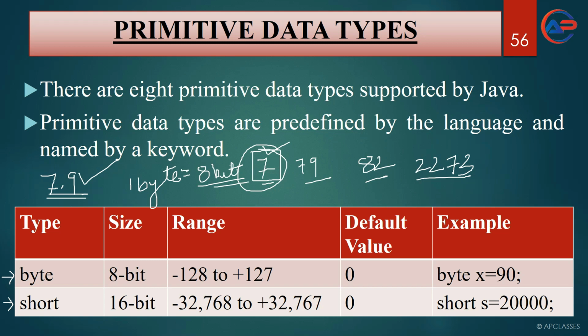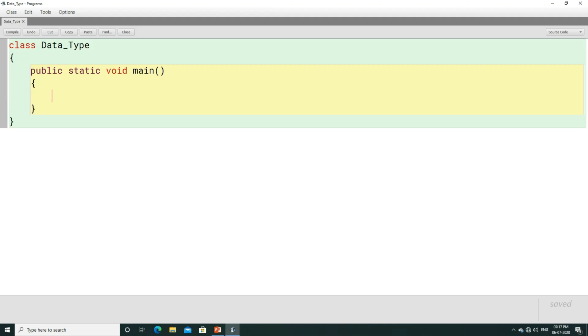Now, whenever you write a byte data type, the size is 8-bit, and the range is -128 to +127. That means you can store a maximum value of 127 and a minimum value of -128. Now let us look at this with an example. Here we have a class named data_type, and we have written the method public static void main.